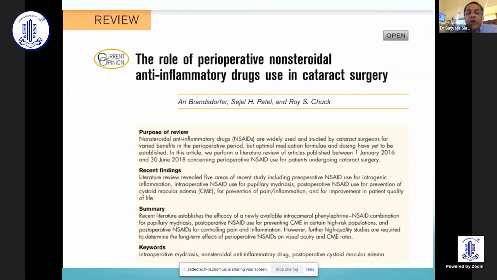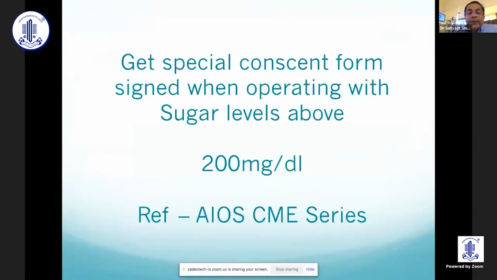Regarding the role of perioperative non-steroidal anti-inflammatory drugs used in cataract surgery, recent literature establishes the efficacy of a newly available intracameral phenylephrine NSAID combination for pupillary mydriasis, post-operative NSAID use for preventing CME in certain high-risk populations, and post-operative NSAIDs for controlling pain and inflammation. And especially in diabetic patients, we have to be extra careful about the macular edema. However, further high-quality studies are required to determine long-term effects of perioperative NSAIDs on visual acuity and CME rates.